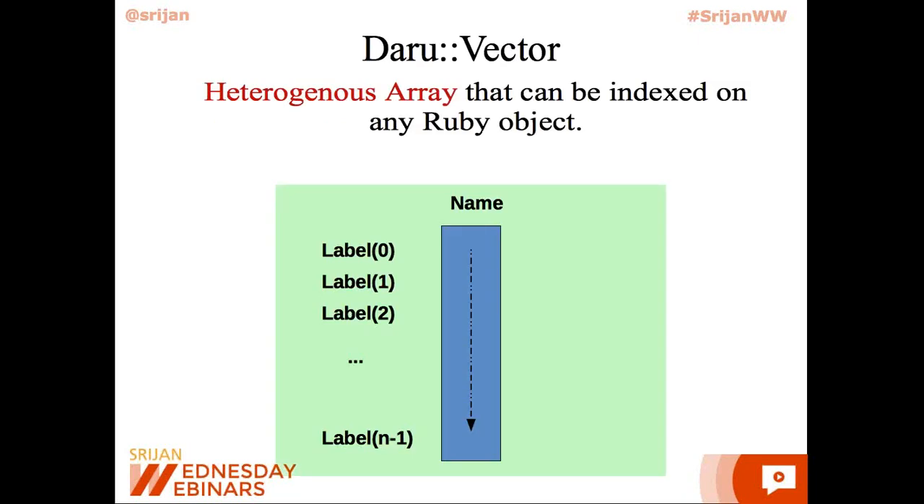Daru primarily performs its functions through two major data structures. The first one is called the Daru vector. The vector is a one-dimensional heterogeneous array-like data structure. Each element in the vector can be independently labeled via Daru's indexing functionality. We'll go over this later again.